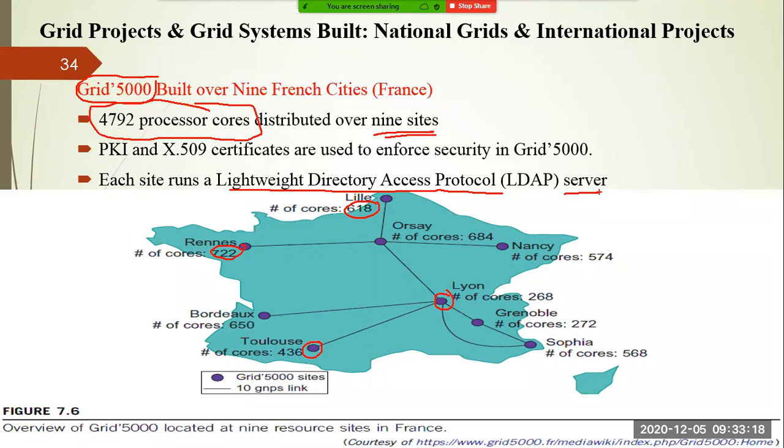So from the point of view of the users who are using these resources, they treat this as one globally enabled account installed in the entire grid system, right? Suppose I am a user and I want to access this particular grid. What happens? I have a single account to access the entire resources that are available in various sites.